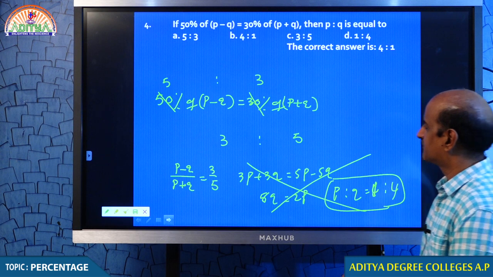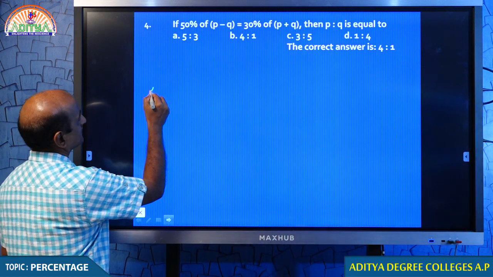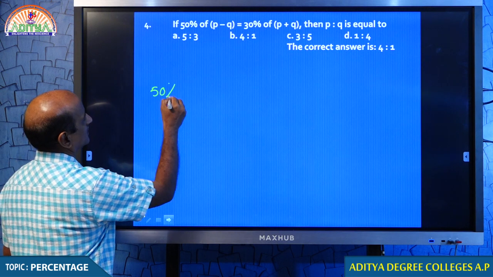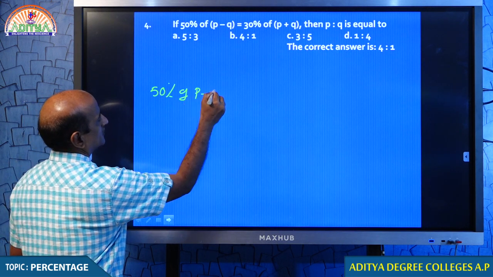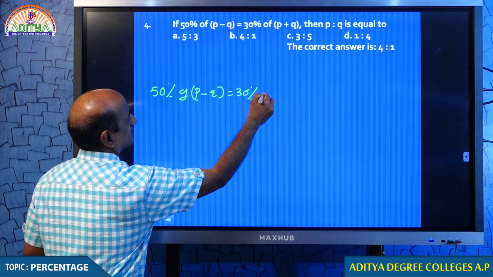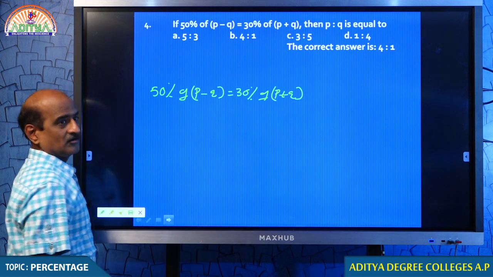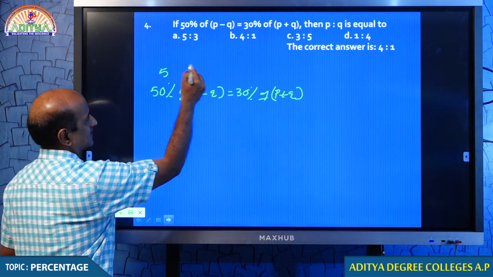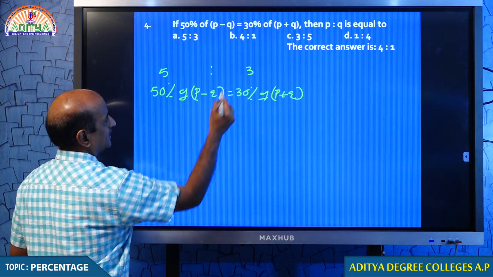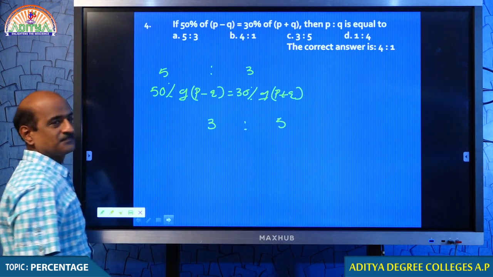If there is any confusion, I want to come again. 50% of P minus Q is given 30% of P plus Q. What I told you just now: because the percentages are in the ratio 5:3, hence the values will be in the ratio 3:5.